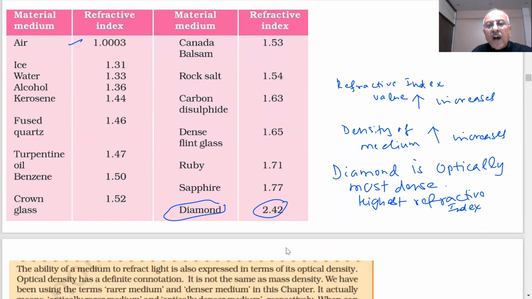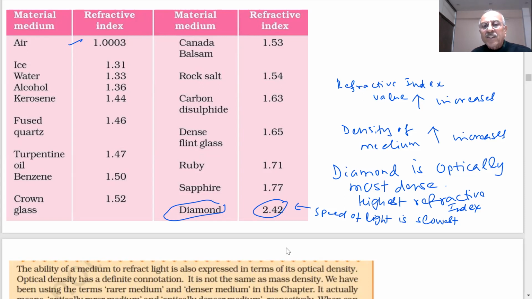The higher the refractive index, in that medium the speed of light is slowest. The speed of light is slowest where? In diamond, because the refractive index is high. Higher the refractive index, lower the speed.